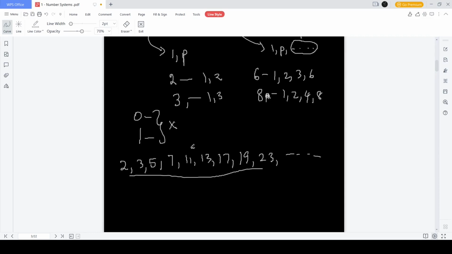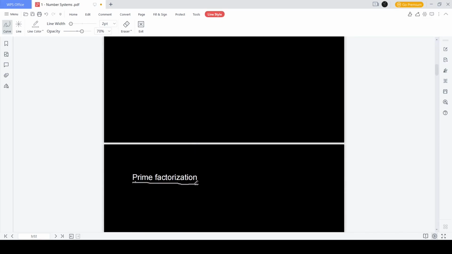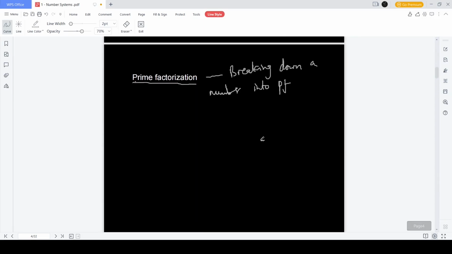Primes are very important for another thing called prime factorization. What is prime factorization? It is breaking down a number into its prime factors. Why this is important, we'll find out in the future, or you guys might already know. So yeah,